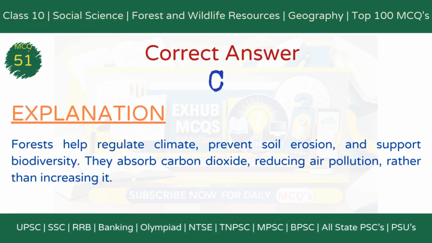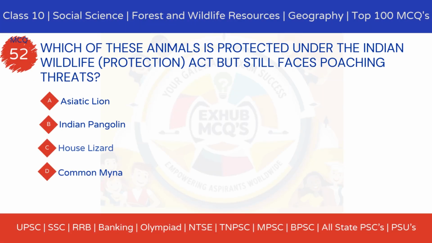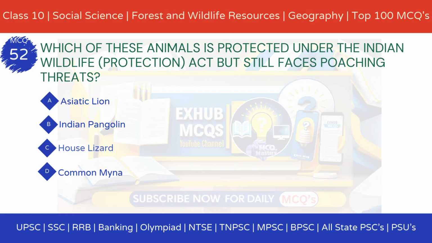The correct answer is option C, increasing air pollution. Explanation. Forests help regulate climate, prevent soil erosion, and support biodiversity. They absorb carbon dioxide, reducing air pollution rather than increasing it. MCQ 52. Which of these animals is protected under the Indian Wildlife Protection Act but still faces poaching threats? Option A, Asiatic lion. Option B, Indian pangolin. Option C, house lizard. Option D, common myna.